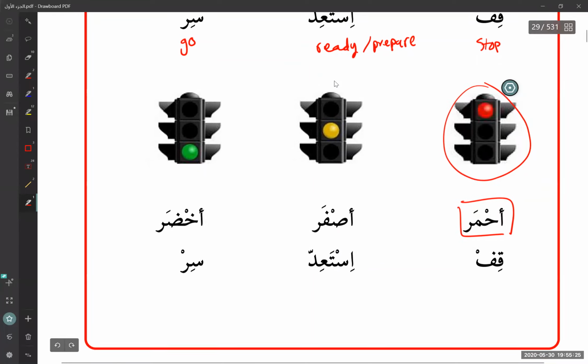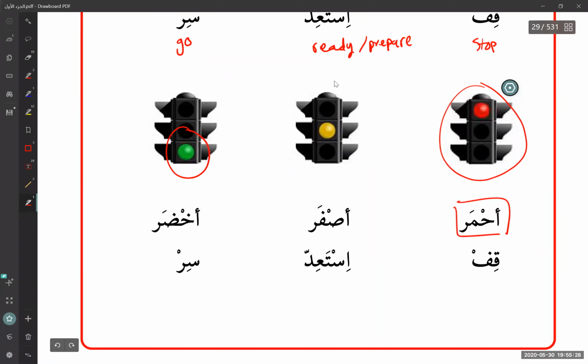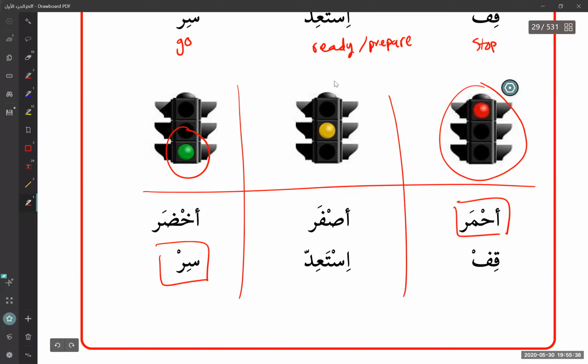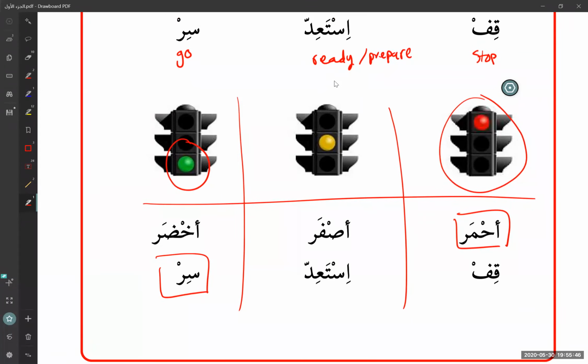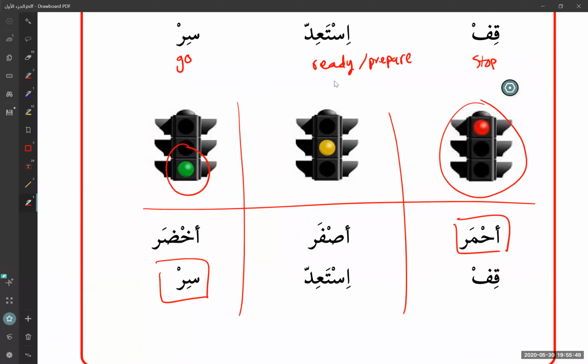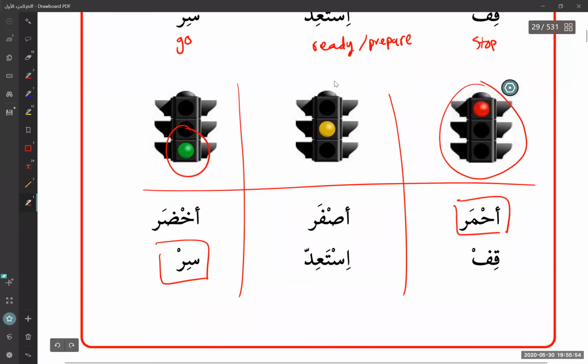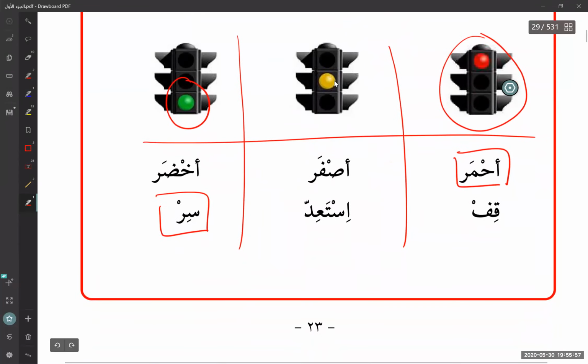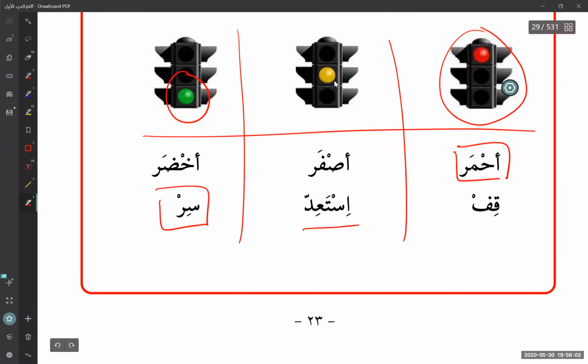To prepare for what? When do we get the yellow light? So usually I'll come back to yellow light. So let's do this one, the green. The green is akhdar. Okay, green. And sir. Sir is to move. So initially we have the green light. So cars are moving. And then when we have asfar, the yellow, what are you supposed to do? It means to get ready to qif, to stop. So that's the context. So ista'id here means to be prepared to stop. Ista'id, be ready. Okay, so that's the context.